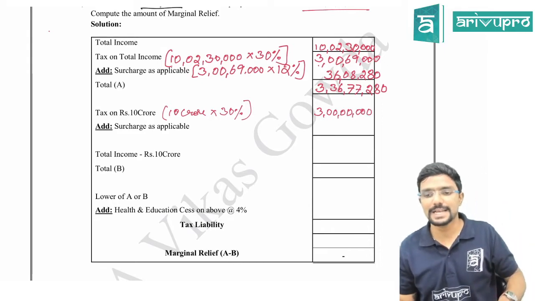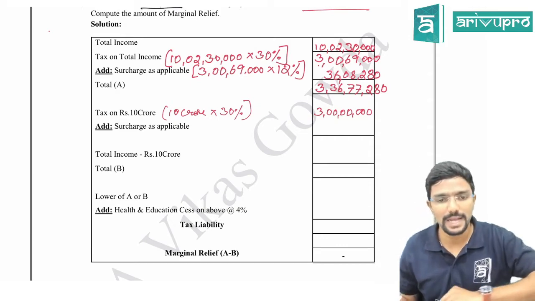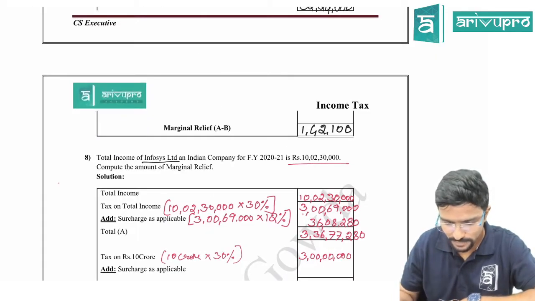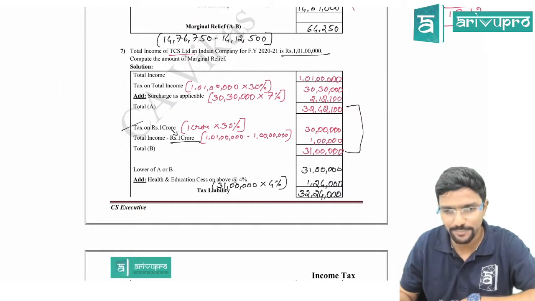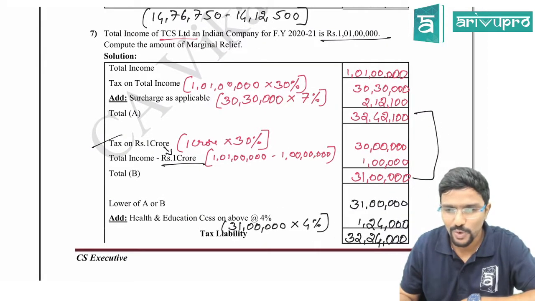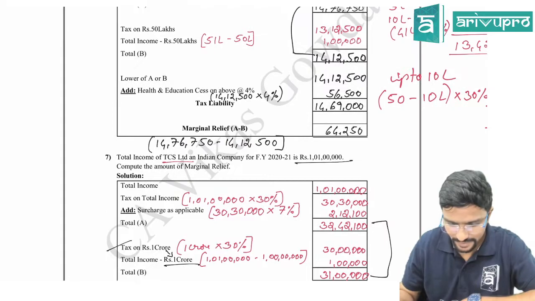Next, surcharge as applicable. Is it applicable here? In the previous two steps you can observe that I have not taken surcharge in this step. Correct? Now I am showing the 7th problem. Did I take it here? No.